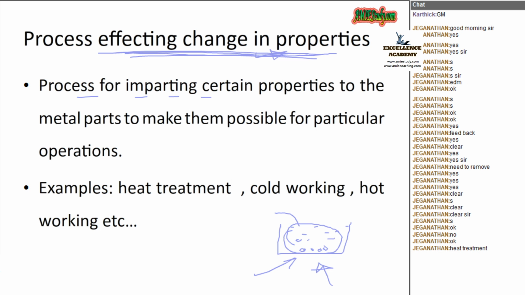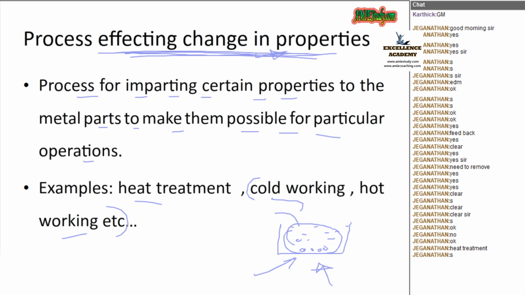These are processes for imparting certain properties to the metal parts to make them suitable for a particular operation. Examples: heat treatment, cold working, hot working, etc. I shall give you a brief introduction to hot working and cold working. You might have seen the smithy hammering the red hot billet in certain films, isn't it?